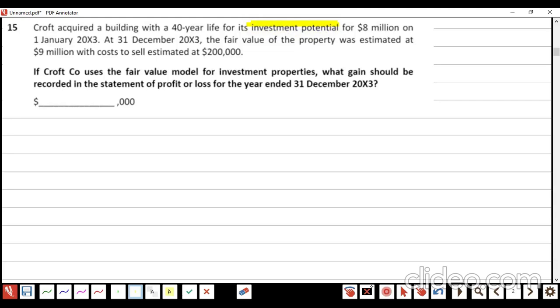Requirement. Can you read the requirement for me, please? If Croft Co uses the fair value model for investment properties, what gain should be recorded in the statement of profit or loss for the year ended 31st December 2023? See, the Kaplan examiner is writing profit and loss himself because he also knows that whenever the IAS 40 fair value model applies, no depreciation, no OCI, no equity, right? Right or wrong?